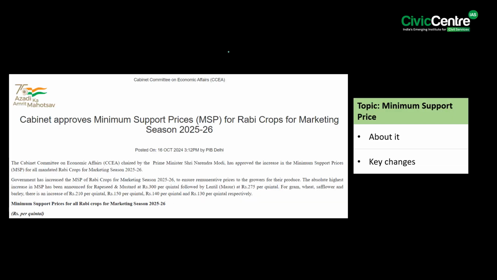The first article of the day says that the Cabinet Committee on Economic Affairs, chaired by Prime Minister Narendra Modi, has approved the increase in minimum support price for all mandated Rabi crops for the 2025-26 marketing season. Significantly, this decision aims to ensure remunerative prices for farmers and promote crop diversification. In this context, let us look at the key details.